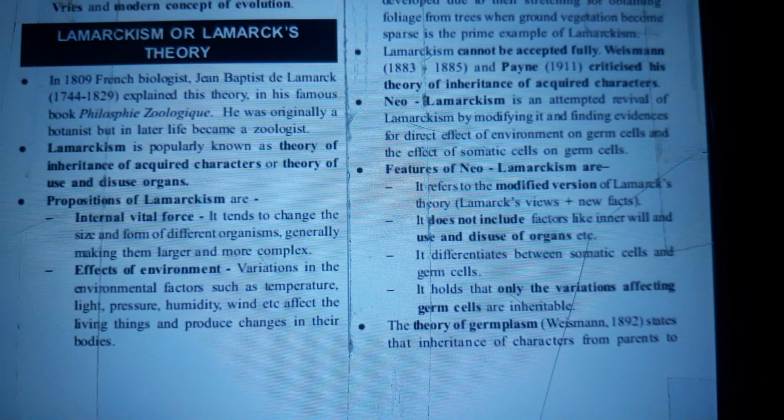Weismann from 1883 to 1885 and Pearson 1911 criticized the theory of inheritance of acquired characters. Neo-Lamarckism is an attempted revival of Lamarckism by modifying it and finding evidences for direct effect of environment on germ cells and the effect of somatic cells on germ cells.